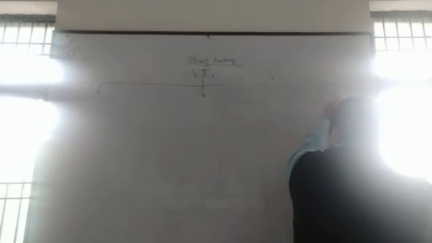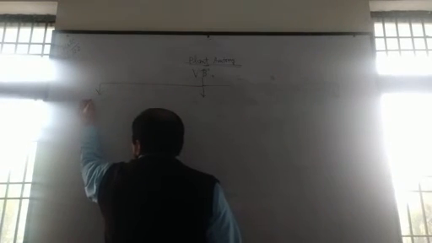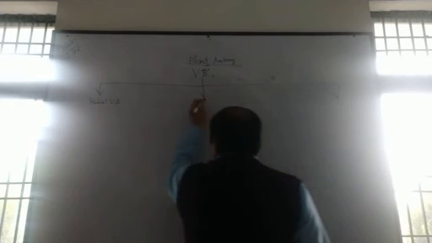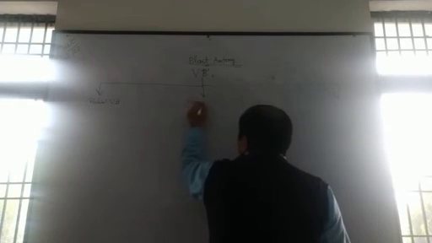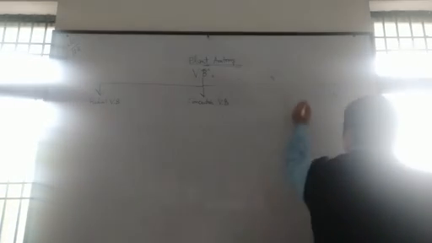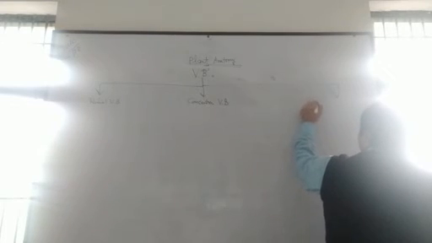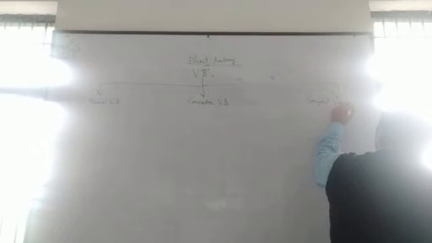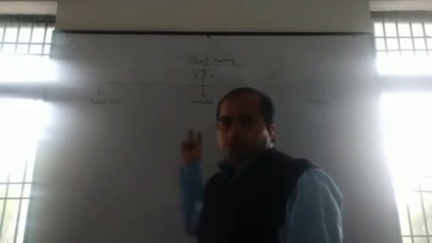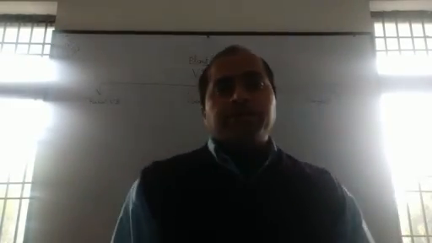Number one is radial vascular bundle, number two is concentric vascular bundle, and number three is conjoint vascular bundle. We will discuss all of these three types of the vascular bundle one by one.